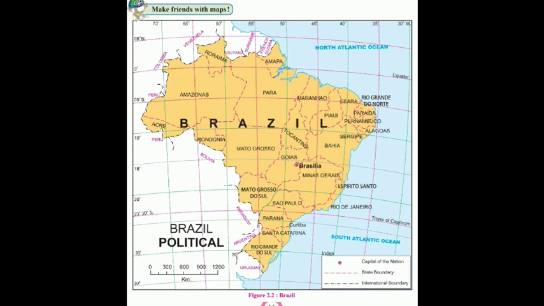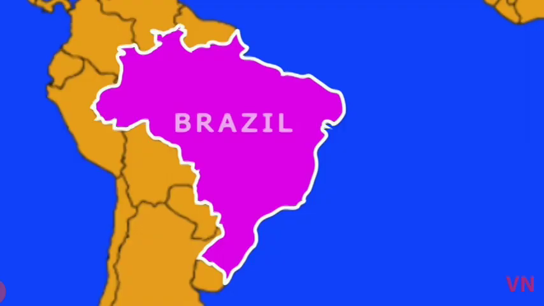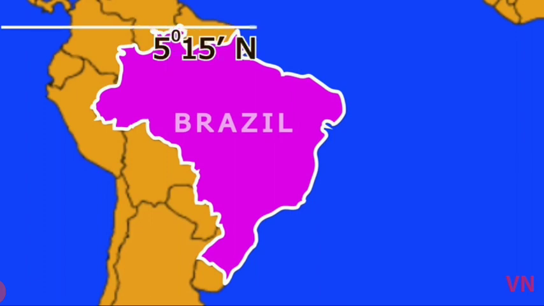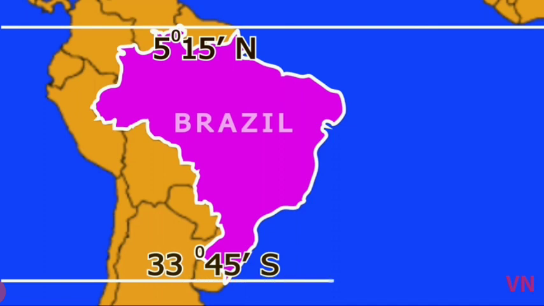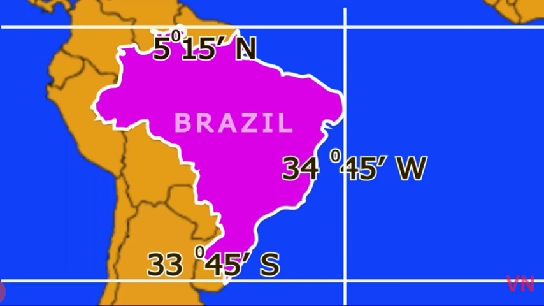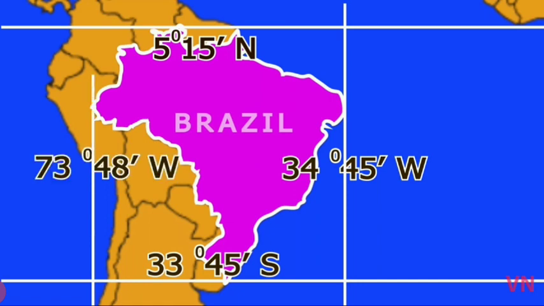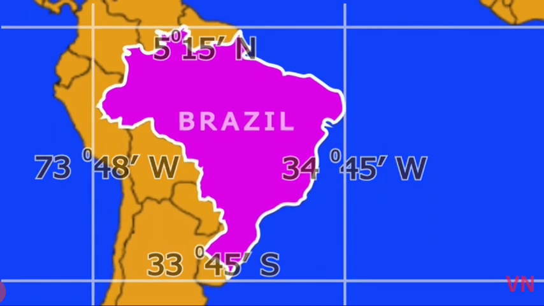See, with the help of the political map of Brazil, we will find the latitude and longitude extent. The latitude extent of Brazil is 5 degree 15 minutes north to 33 degree 45 minutes south, and longitudinal extent is from 34 degree 45 minutes west to 73 degree 48 minutes west longitudes. The equator and Tropic of Capricorn pass through Brazil.